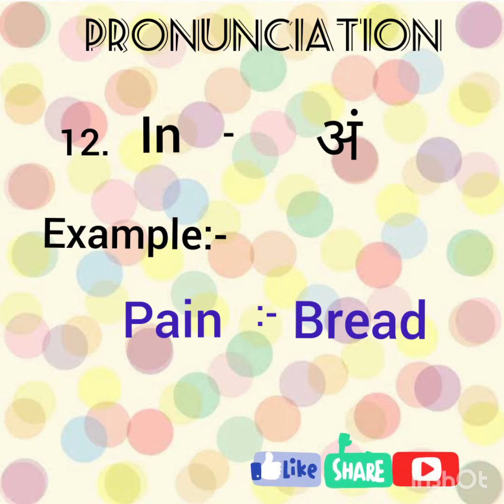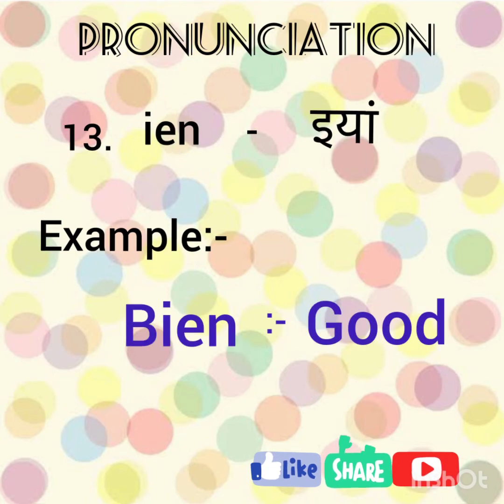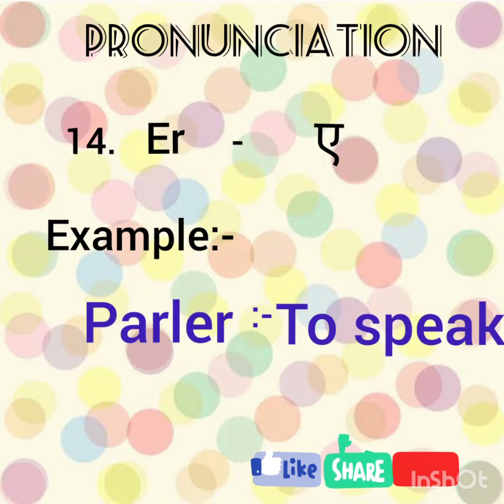Pain means bread. 13th is IEN, which is called Ian. For example, Bien. Bien means good. 14th, ER, which is called A. For example, parler. Parler is to speak.